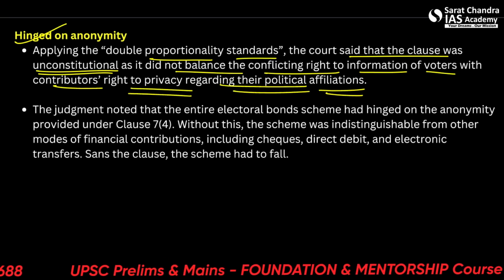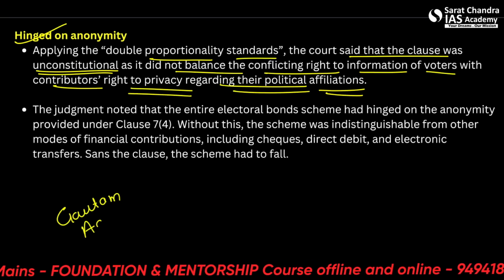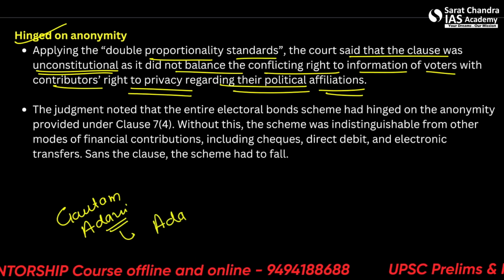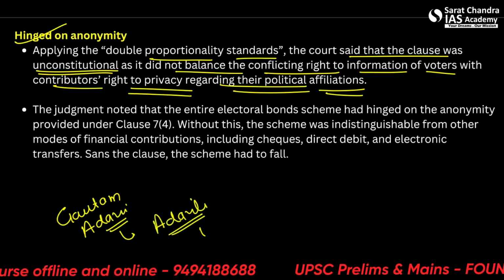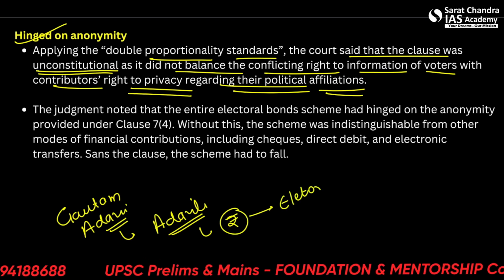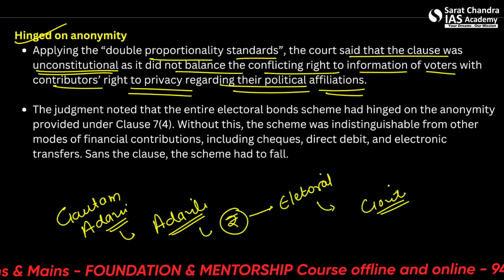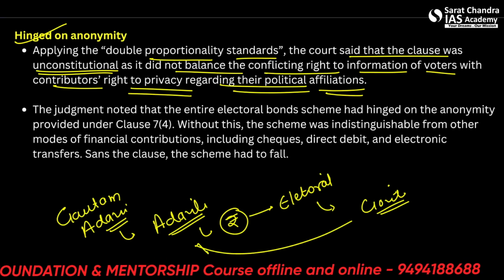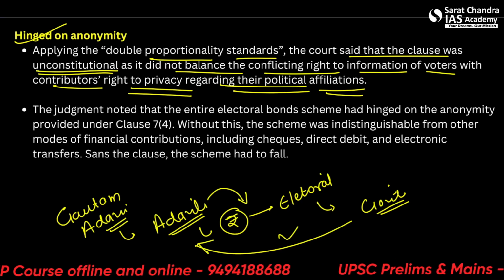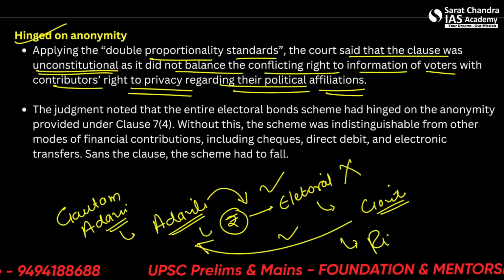Alright, so we must be able to know that, let's say, Gautam Adani, a single person having a big firm, let's say Adani Enterprises, has a lot of money to donate to the government via the electoral bond scheme. Now the government, let's say, takes a decision and gives a tender to Adani. We need to know how much money was paid by Adani to the government, and whether this policy is a result of this donation or not. So this is the voters' right to know, right to information.